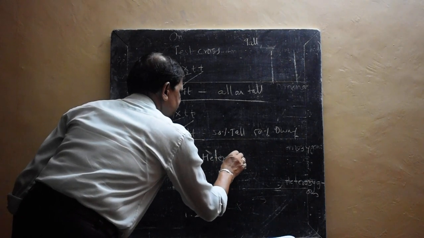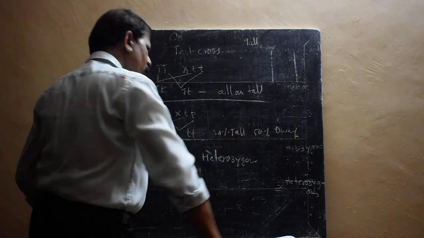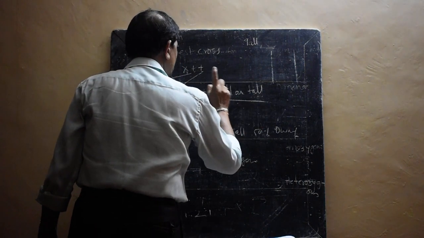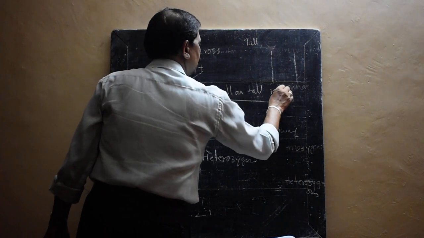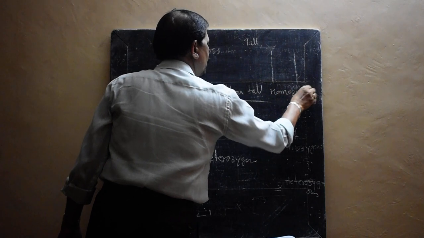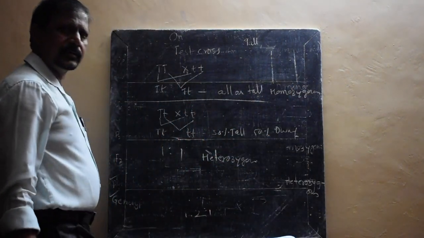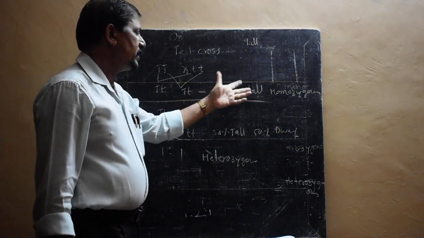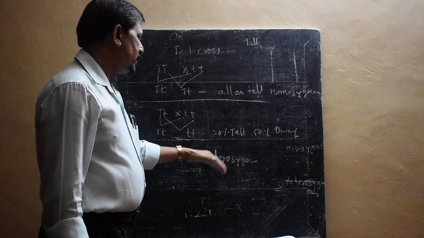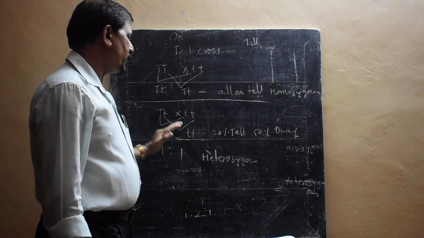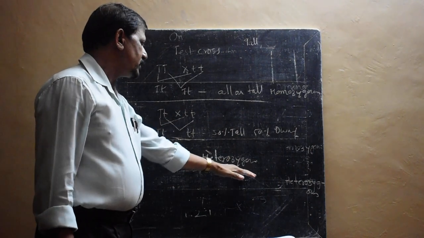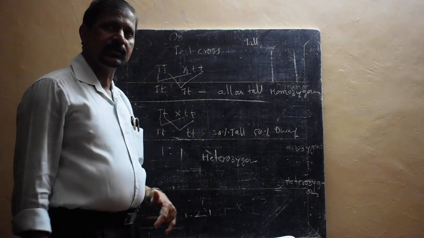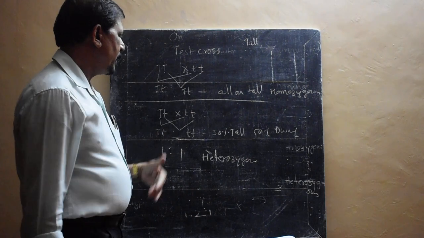I think you understood. The unknown dominant plant taken is heterozygous when the ratio is 1:1, and when all are tall, the ratio is 1, which means the unknown dominant plant taken is homozygous. When homozygous, all must be one type of plant. Heterozygous means 50% one type and 50% another type. So two different gametes are present here, that is why it is a heterozygous condition. We'll stop here only, and tomorrow we'll go to